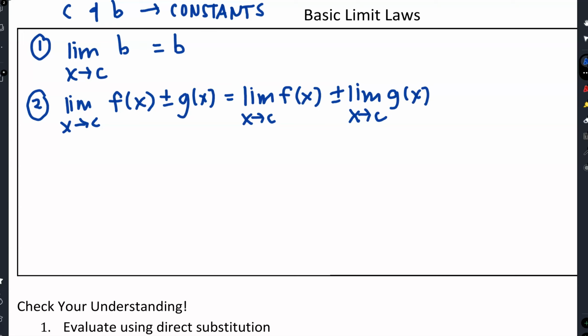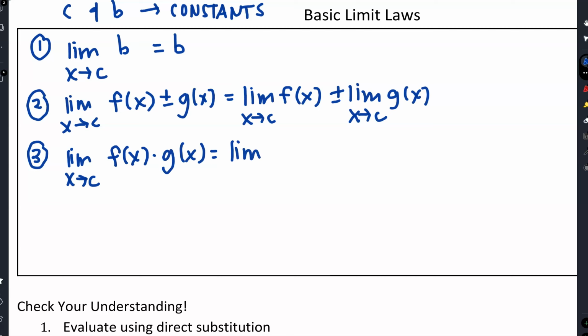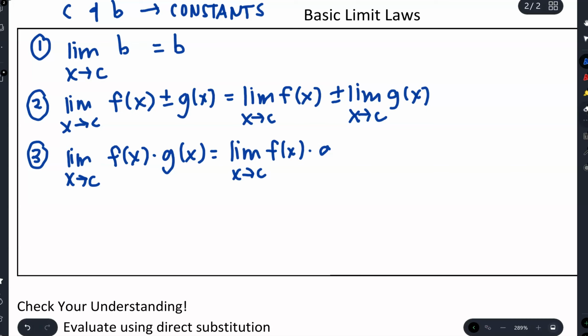This is just like that number 6 that we were going through. If we have two functions multiplied together, the same thing can apply here. We can say the limit as x approaches C of f of x times the limit as x approaches C of g of x.